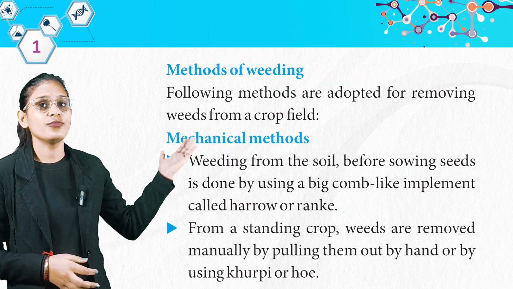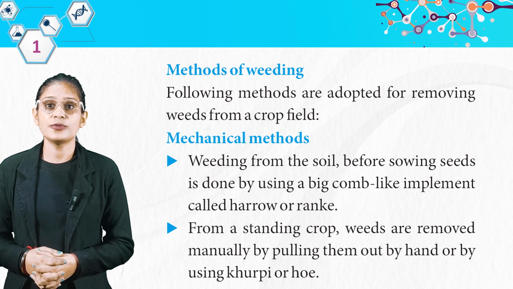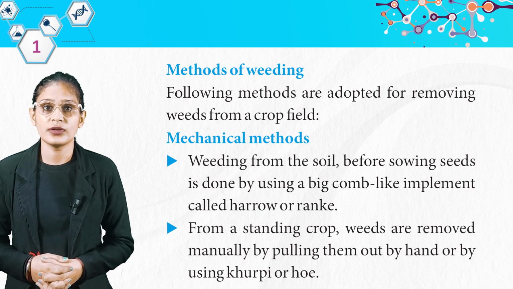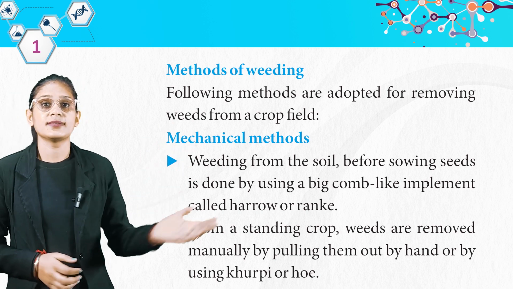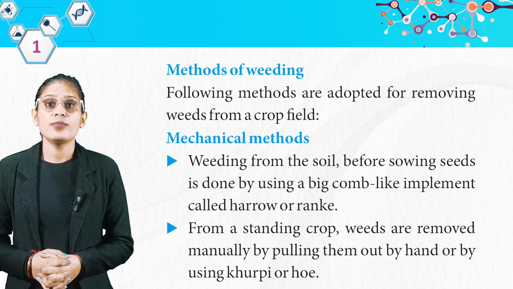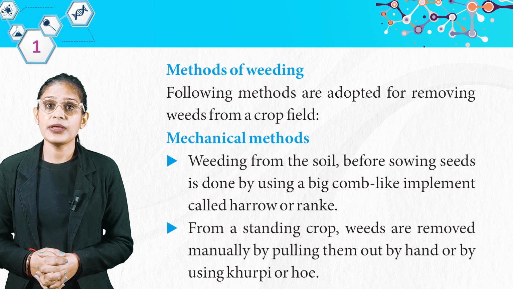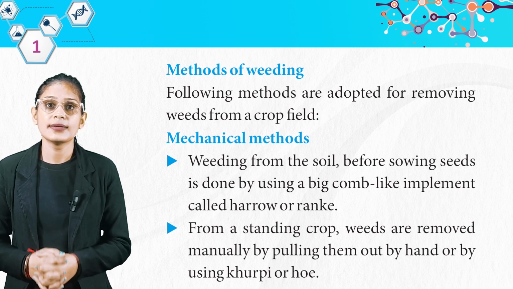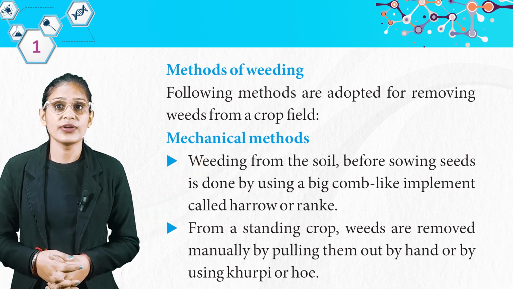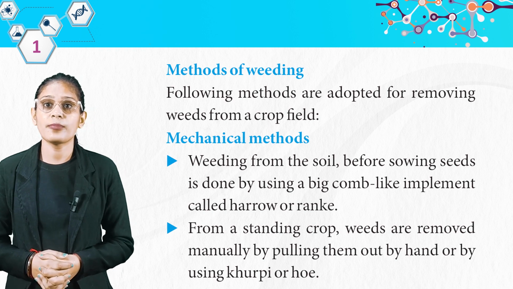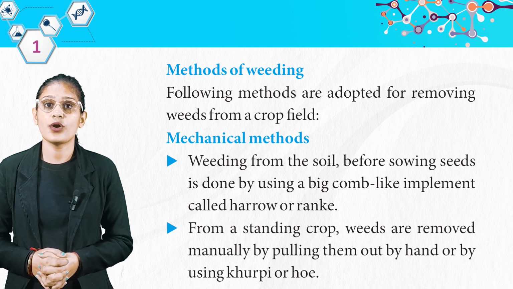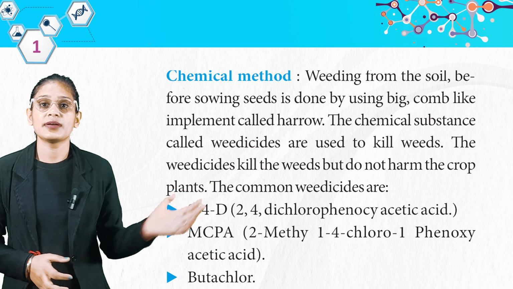Now, methods of weeding. Following methods are adopted for removing weeds from a crop field. First, mechanical methods. Weeding from the soil before sowing seeds is done by using a big comb-like implement called harrow or rake. Here, from standing a crop, weeds are removed manually by pulling them out by hand or by using khurpi or hoe.